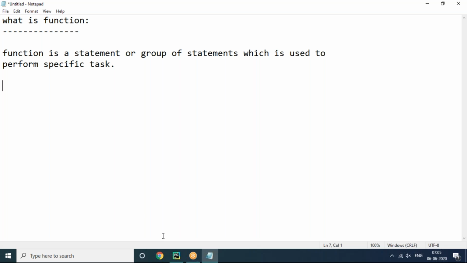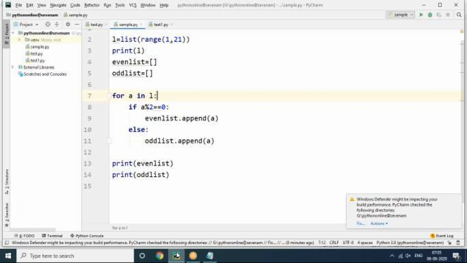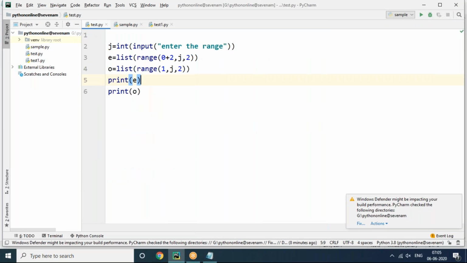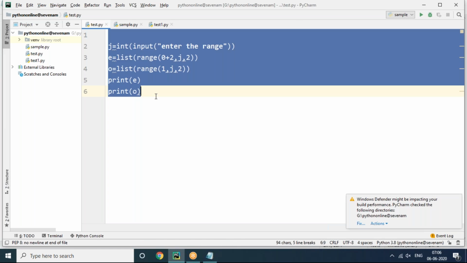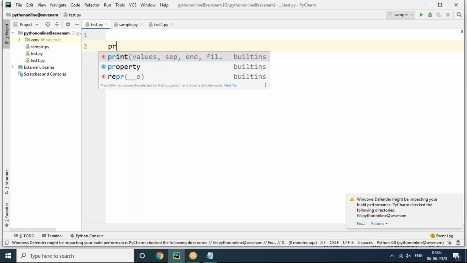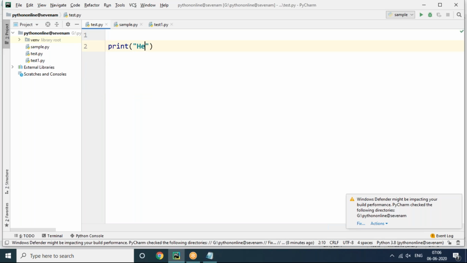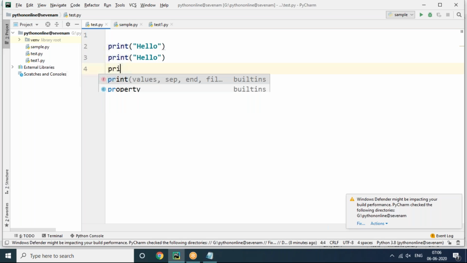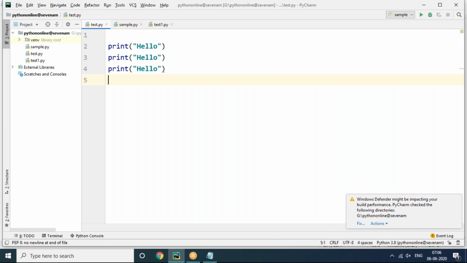For example, you can see I have a program here. Now you can see print, print, hello. I want to display hello 10 times. Then what do I need to do? 10 times I have to write a print statement. But if you want to display hello 100 times, then 100 times you have to write it.